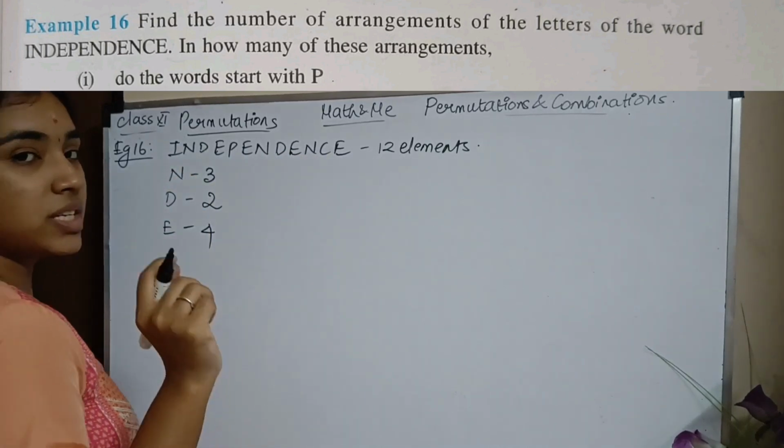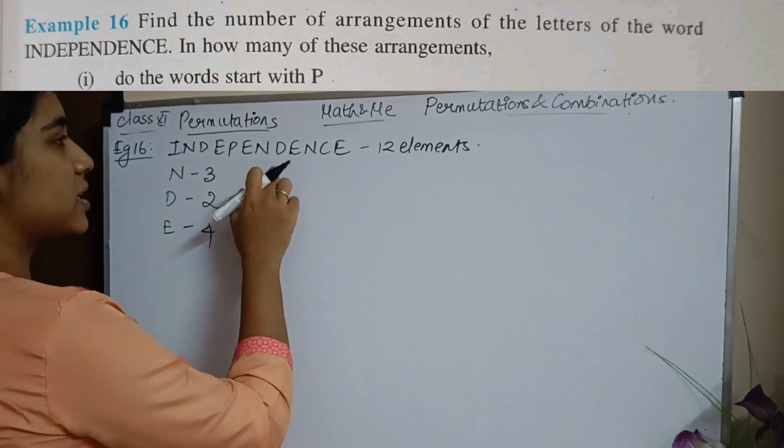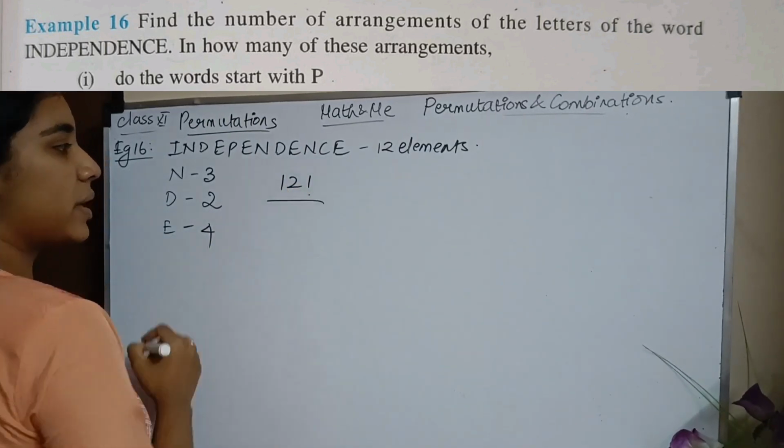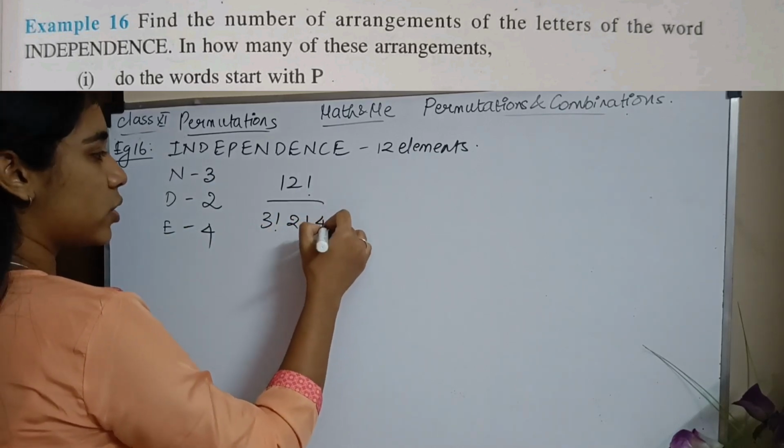Okay, so what is my general way of representing this? In how many ways can I represent this? 12 factorial divided by, I have to omit the repetitions. So the repetitions are 3 factorial, 2 factorial, 4 factorial.